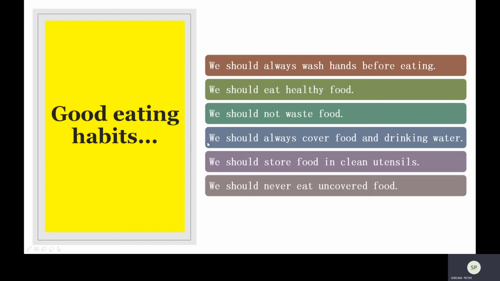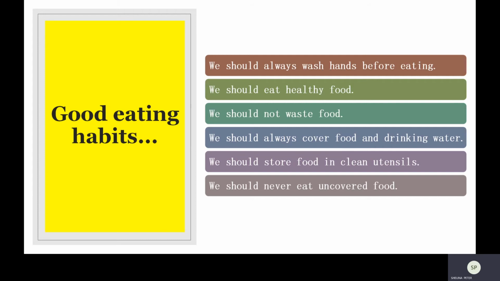Then the fourth point is we should always cover food and drinking water. Very important. So we should always cover the food and drinking water. If you will keep your food open, then anything can fall in the food or in the drinking water.